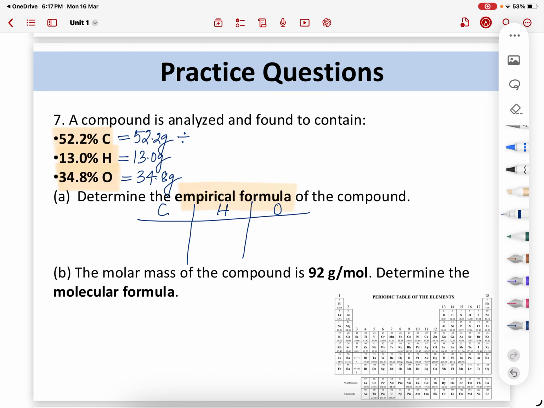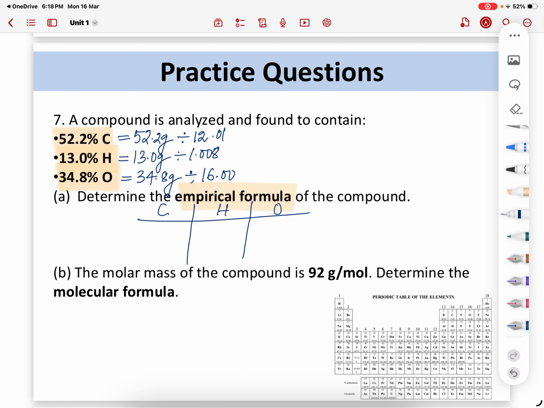So now I'm finding the moles. Mass divided by the molar mass: carbon is 12.01, hydrogen is 1.008, oxygen is 16.00.